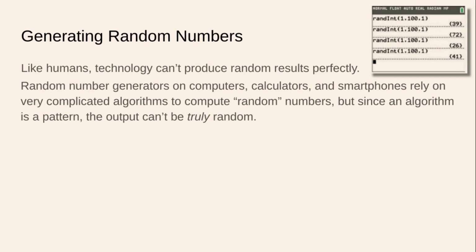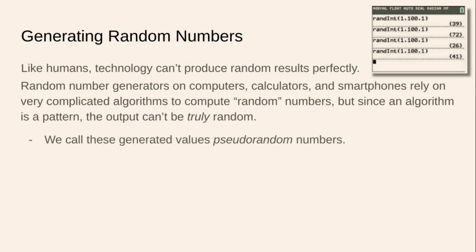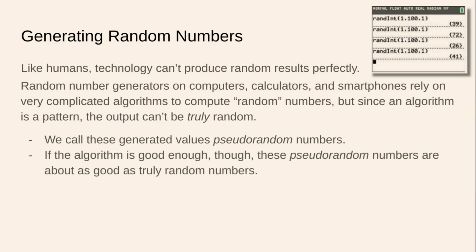So calculators use algorithms to produce random numbers, or so we would think random numbers. They check out for humans, and humans aren't good at randomness anyway. But if you were to run the algorithm long enough, eventually it would repeat. So we call these generated values pseudo-random numbers. They seem random to us, but they aren't truly random. But for our purposes, pseudo-random numbers will work just fine. So the algorithm is good enough. Pseudo-random numbers are about as good as truly random numbers, at least for our purposes.